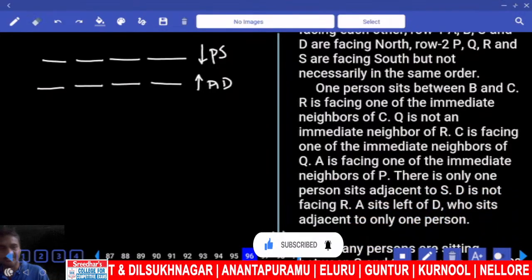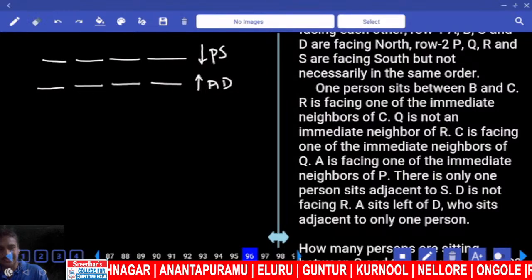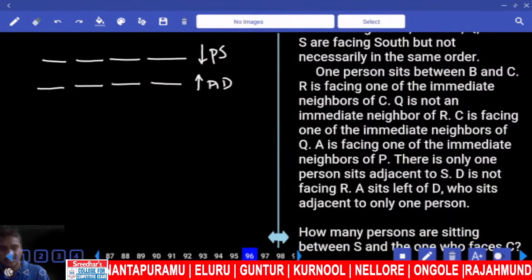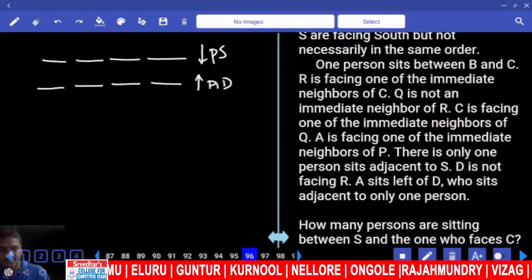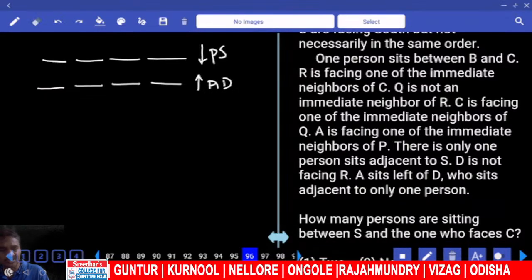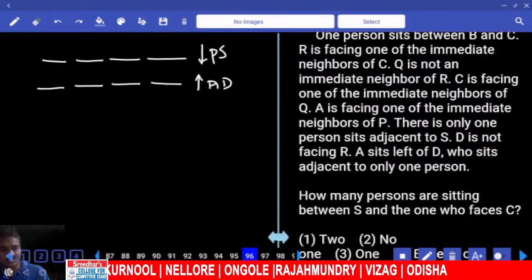Only one person between B and C. R is facing one of the immediate neighbors of C. Q is not an immediate neighbor of R. C is facing one of the neighbors of Q. There is only one person sitting adjacent to S.